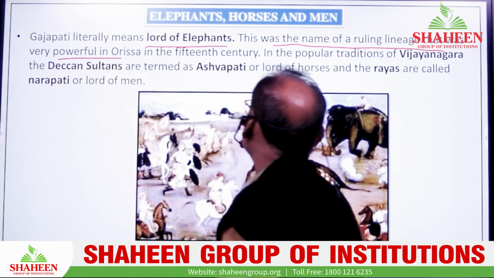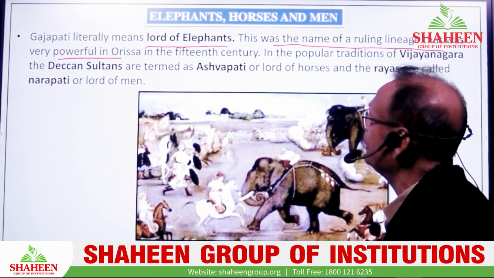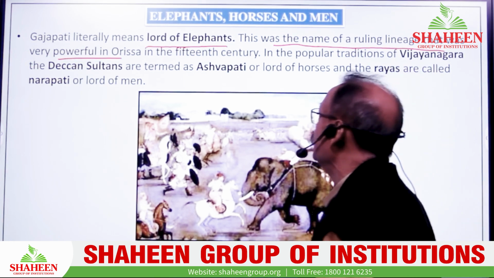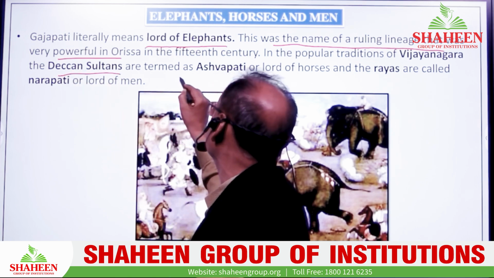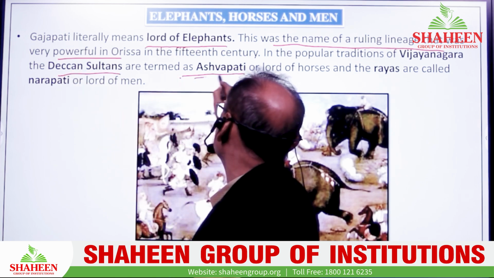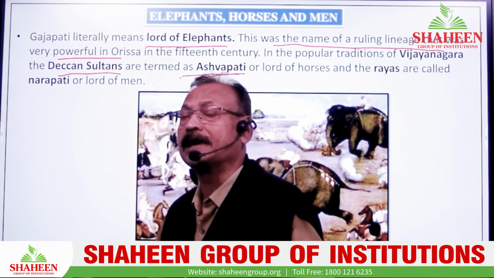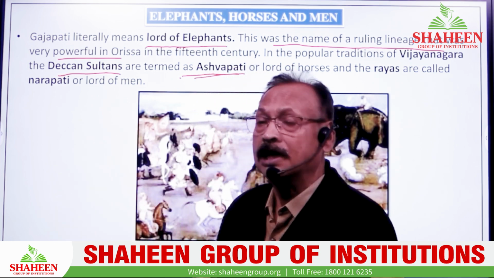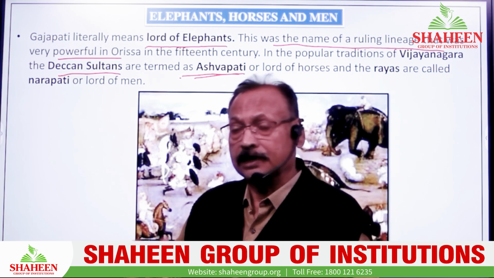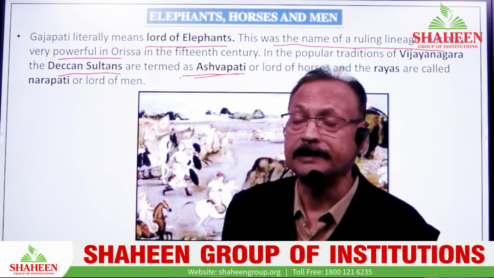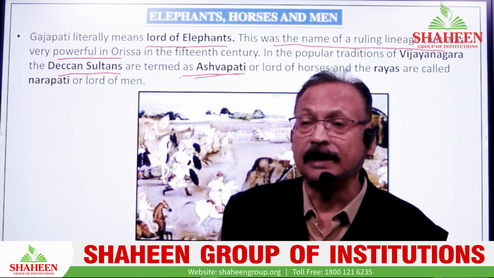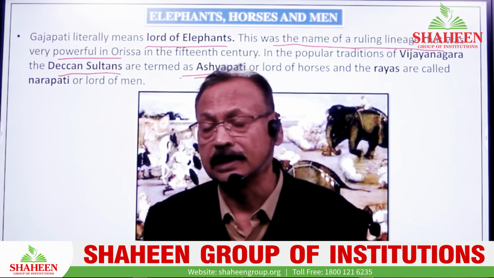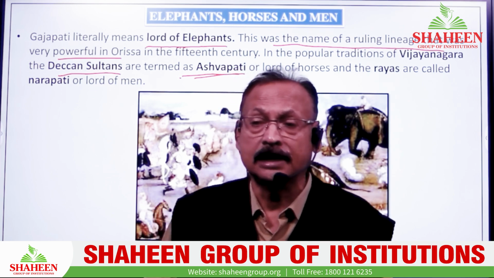In the 15th century, the popular tradition of Vijayanagar, the Deccani Sultans termed as Ashwapati. The Deccani rulers had the impact of what? Ashwapati means the person who could control and manage horse riding, horse activity. That is called Ashwapati. The control of the elephants was denoted by the name Gajapati, while the command of the horses was known as Ashwapati.